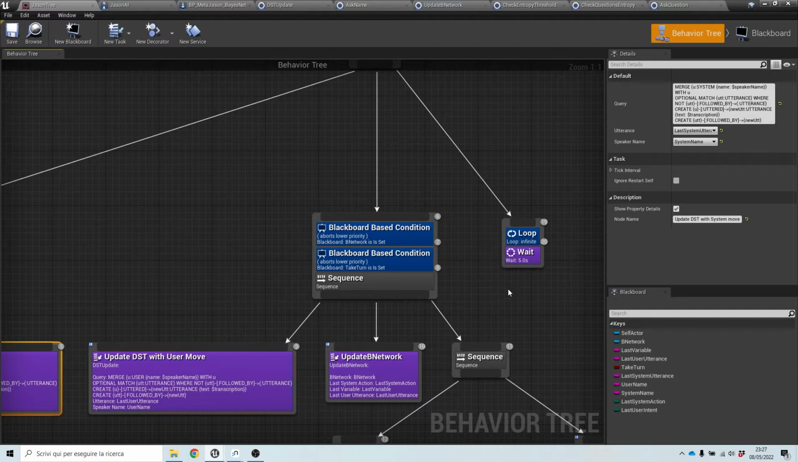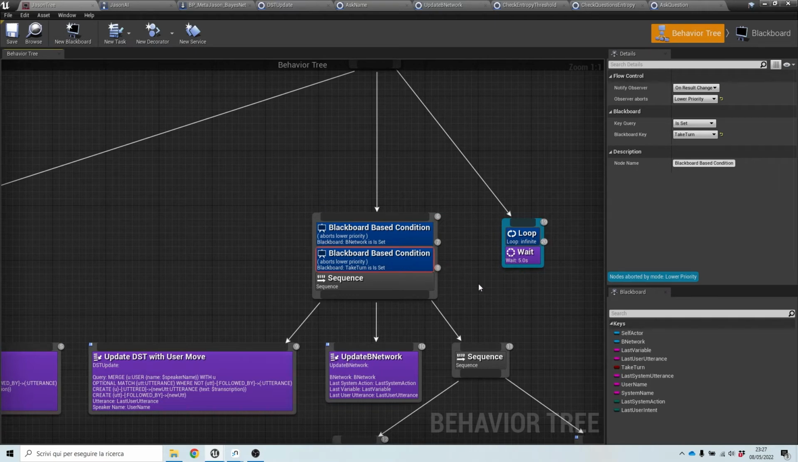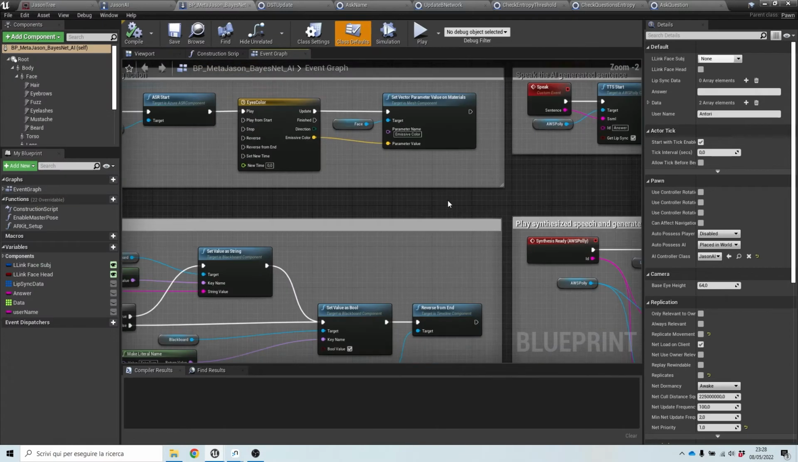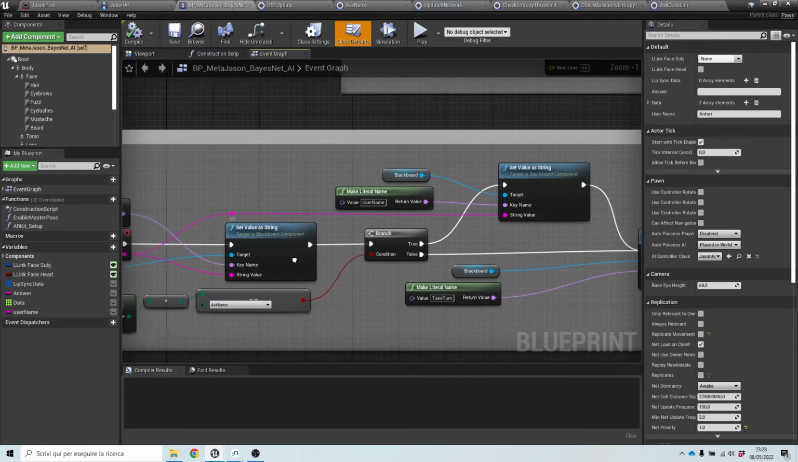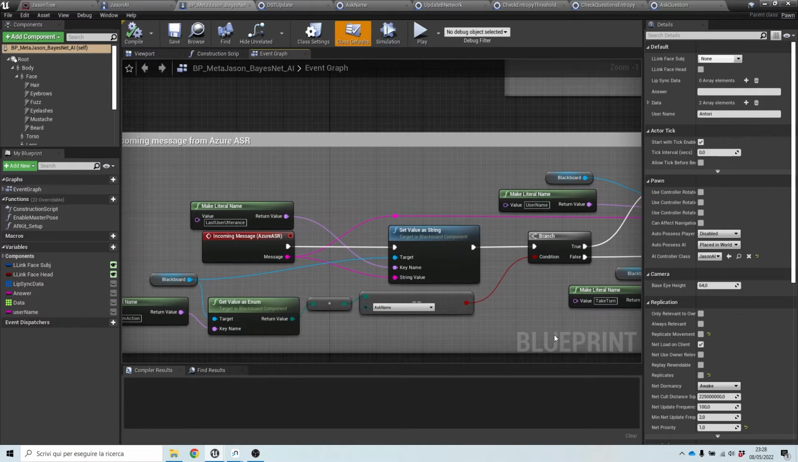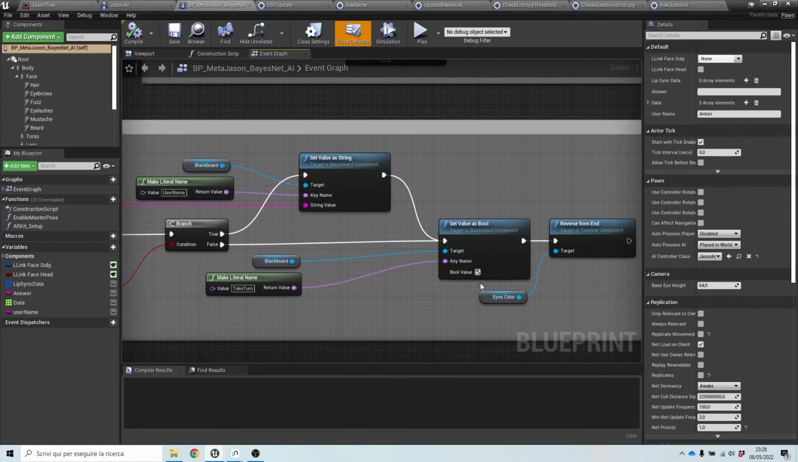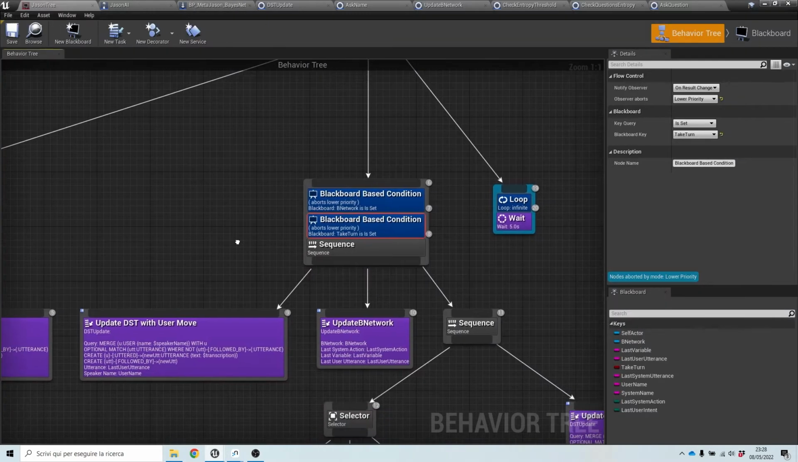To get out of this infinite loop, we set up an observer on this decorator. The observer here will abort lower priority trees if the result of the condition changes. So if the take turn value in the blackboard becomes true. And this is only true when a transcription arrives from Azure, blackboard values are updated, and the Boolean value for take turn is set to true, as we saw before. So this is aborted.